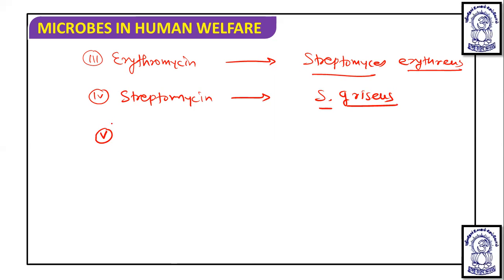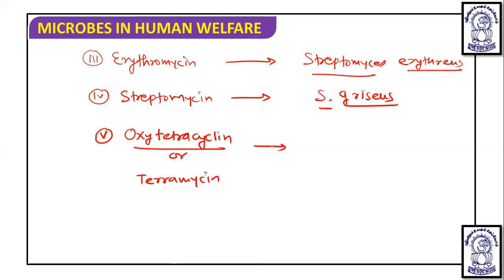Then fifth is oxytetracycline, or we can say terramycin, and oxytetracycline or terramycin is obtained from Streptococcus ramosus.